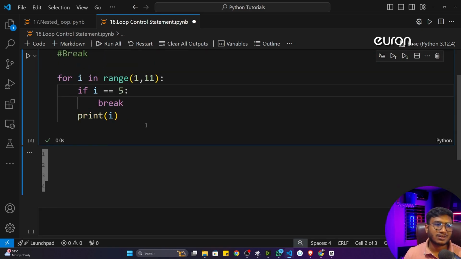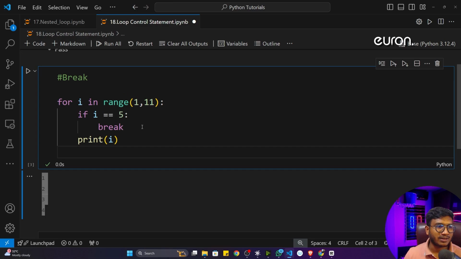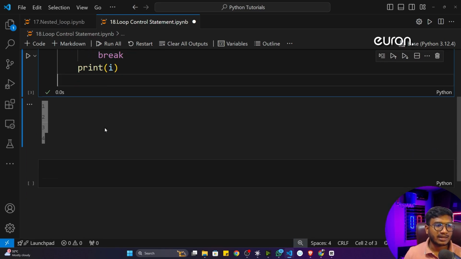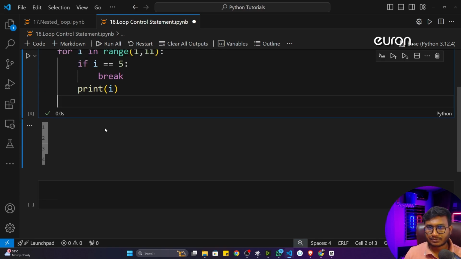See, there are so many examples of this particular break. Whenever you'll be doing a different application, you'll be understanding. But as of now, let me give you one simple example. Let's say whenever you are performing any kind of searching operation, let's say you are searching in the database, that time this particular break statement would be needed.